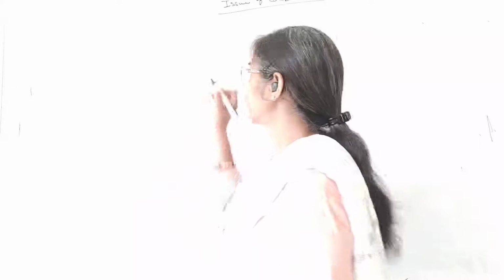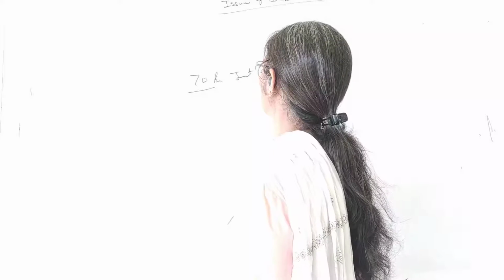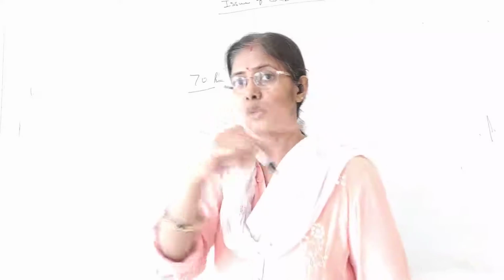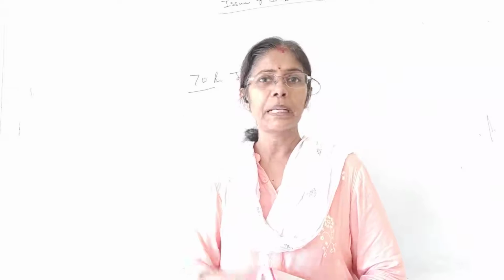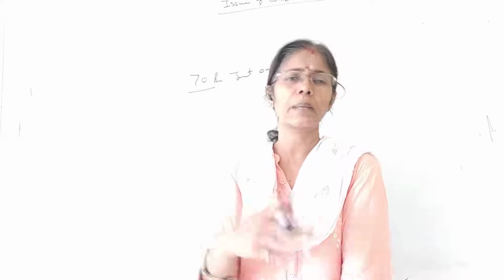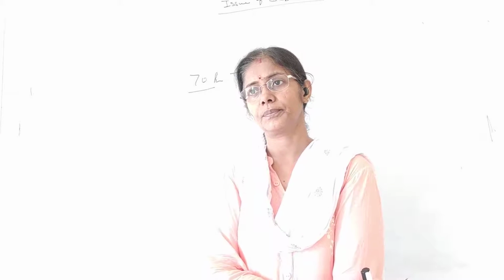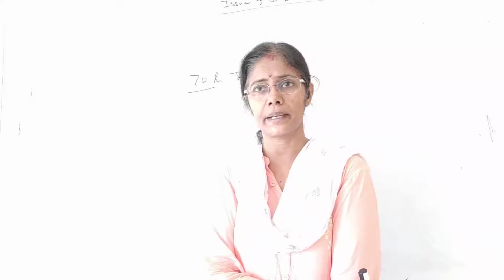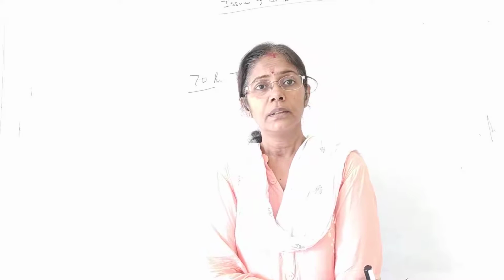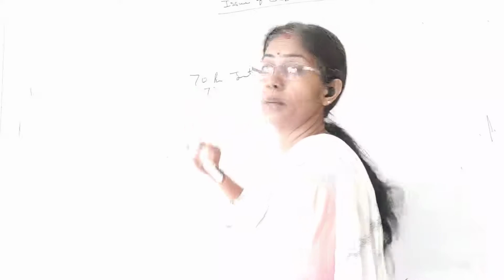A very simple example, suppose company has to pay 70 rupees interest on debenture to Palak. Okay? Palak को 70 rupees मिलना था interest on debenture, and suppose 10% is the rate of TDS. 10% TDS काटना है company को. So what company will do? 10% is 7 rupees.